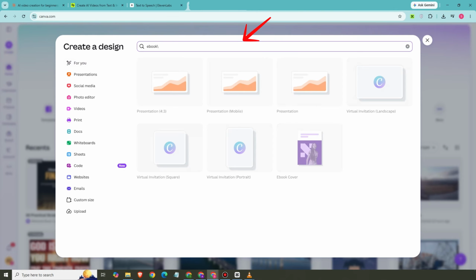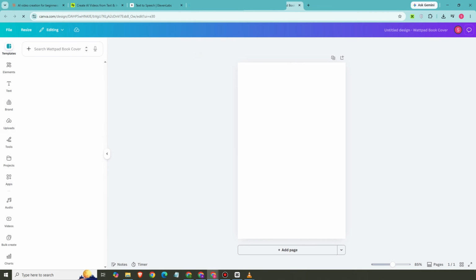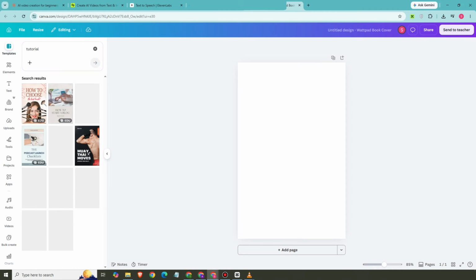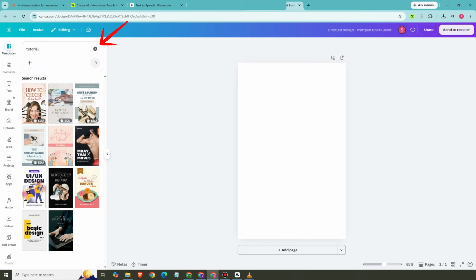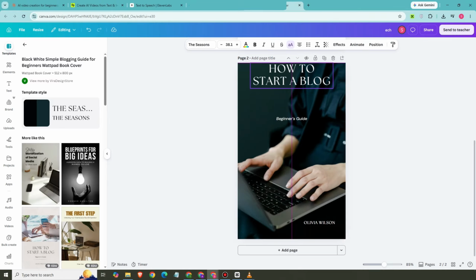So, all you have to do here is just go to Canva, go to create a design, look for the ebook template or layout. And here you can just basically go to templates and then look for any related keyword for your product, for your script, or for the object that you wanted to create here.